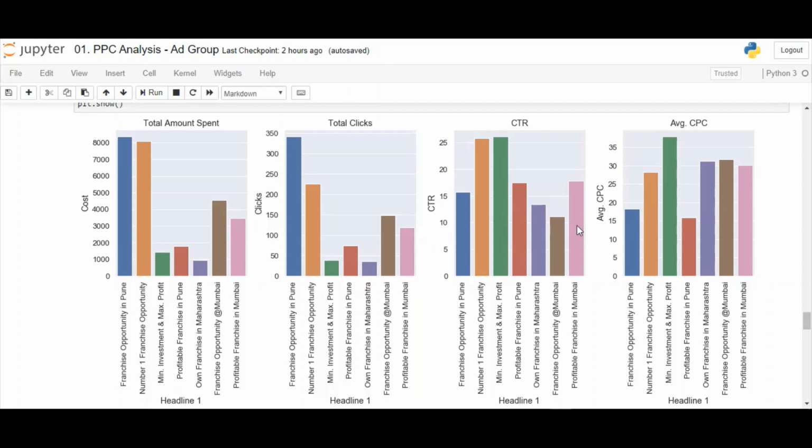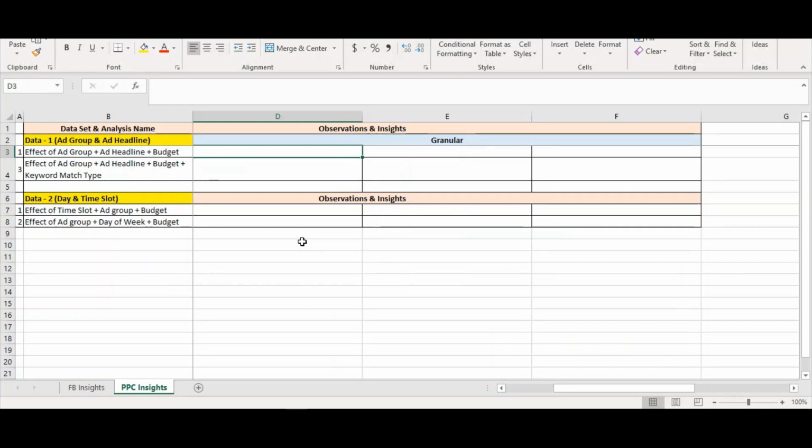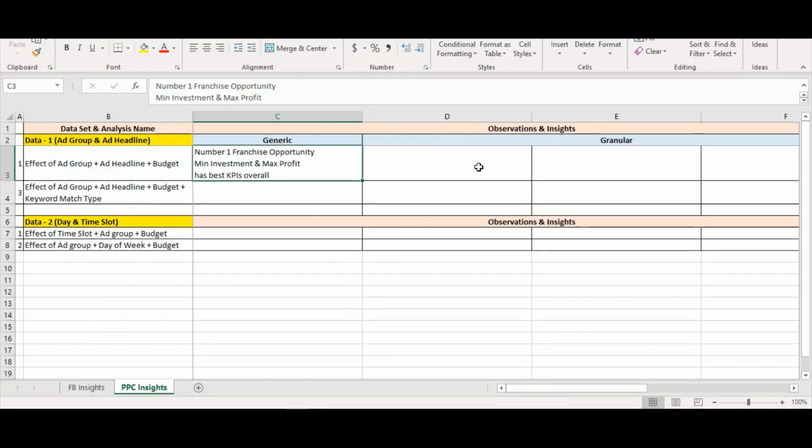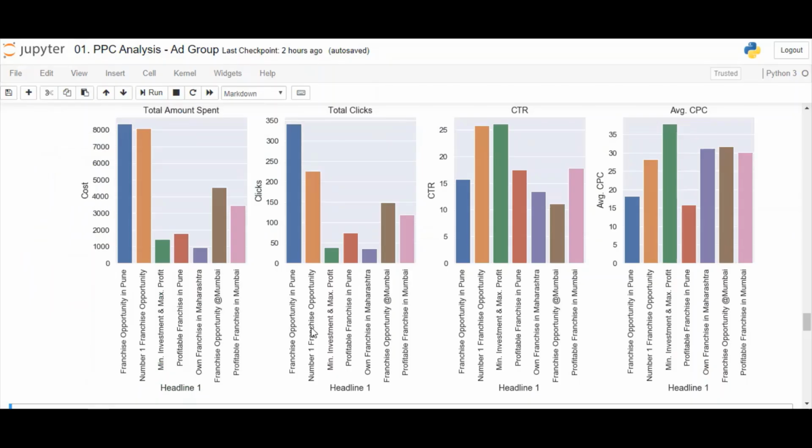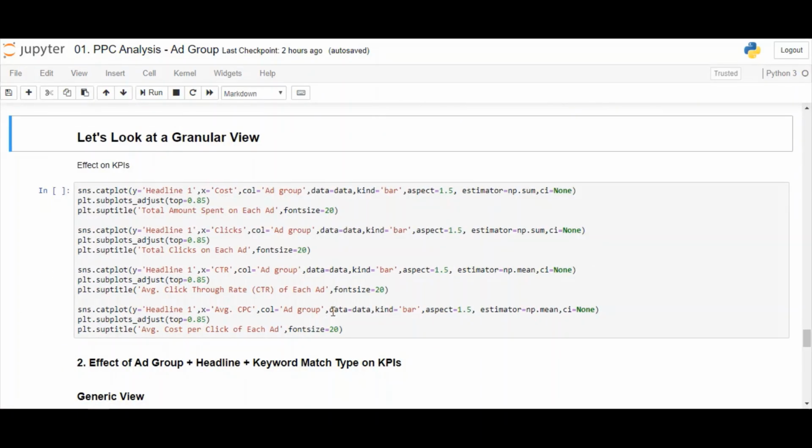Let me note this down in my insights sheet. I'm using the same Excel file. I have made a separate tab of PPC insights for this. Let's see the granular view now.